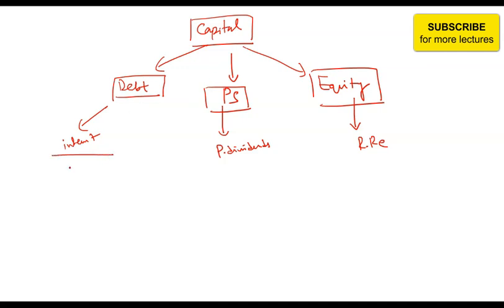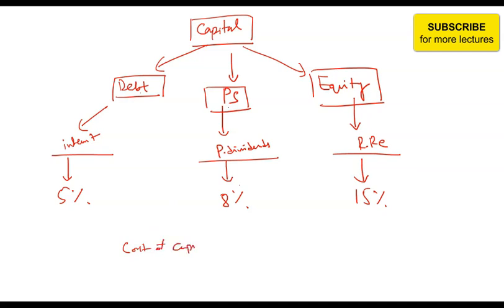For example, if debt has a cost of 5%, preferred stock has a cost of, for example, 8%, and equity has a cost of, let's say, 15%. This is the cost of capital from debt, from preferred share, and from equity. If you want to calculate total cost of capital, it will be a weighted average of all these three.